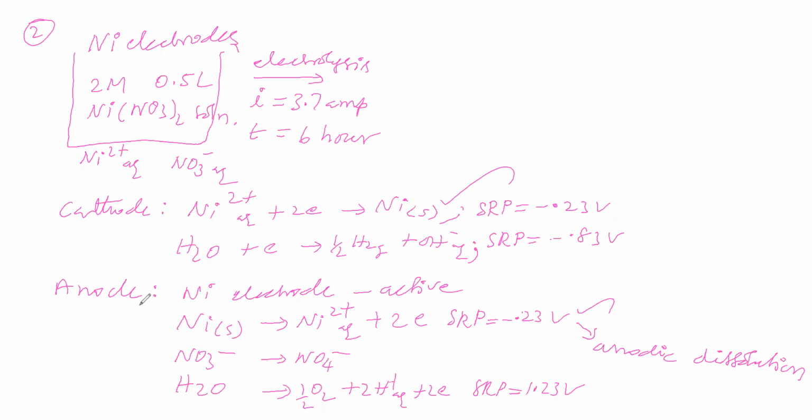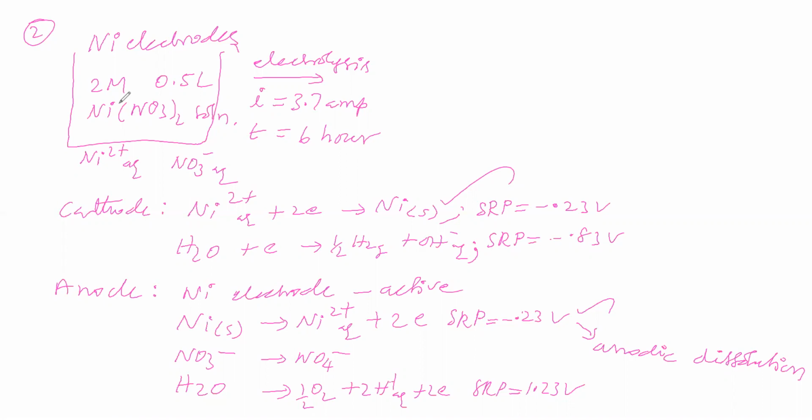What happens to the concentration of nickel ion in the electrolytic solution? Do you feel that it will decrease due to the cathodic process, or increase due to the anodic process? Due to the cathodic process, the concentration of nickel ion decreases, that is one point. Due to the anodic process, it increases, another point.